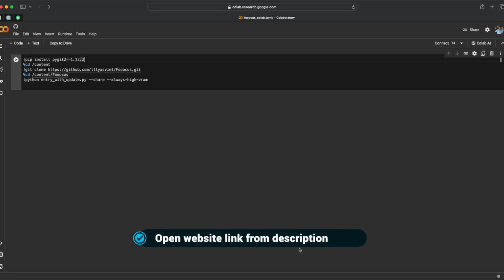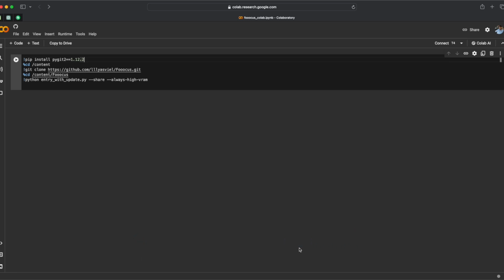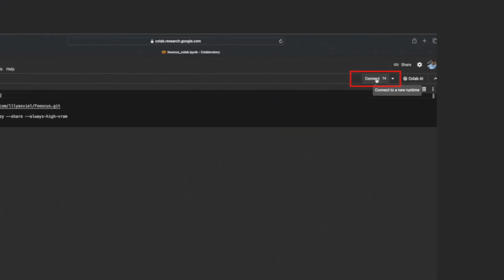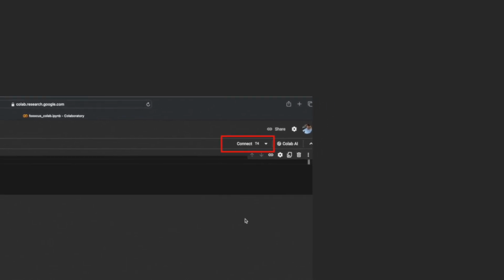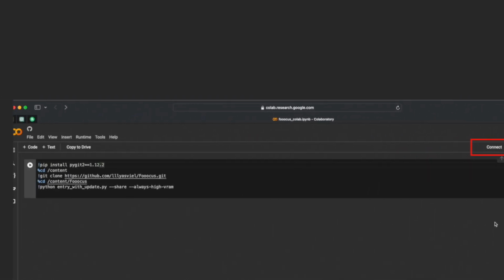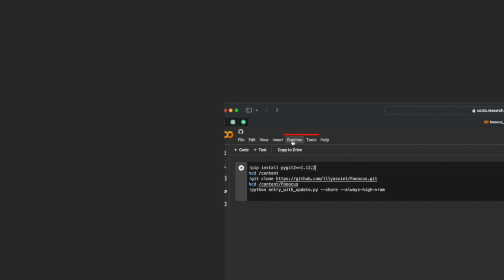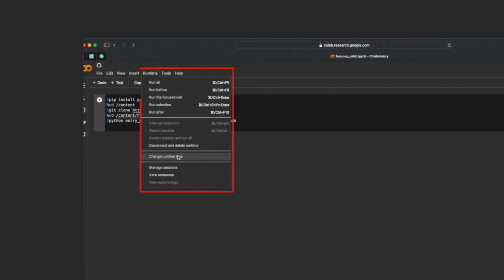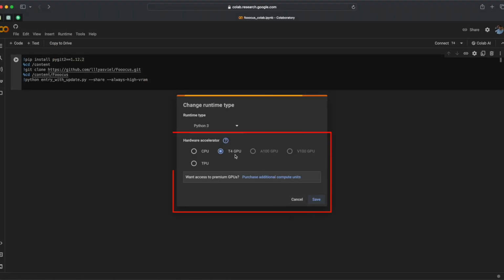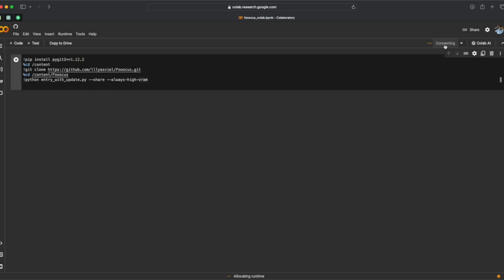Click the website link that I have given in the description and open the website directly. The website will open like this. Here you can click the connect option and start the work. Sometimes the connect option does not appear here. In that case, simply click on the runtime option here, click on change runtime type, select hardware accelerator GPU T4 GPU, and save. Then click on the connect option. It will take some time to connect.